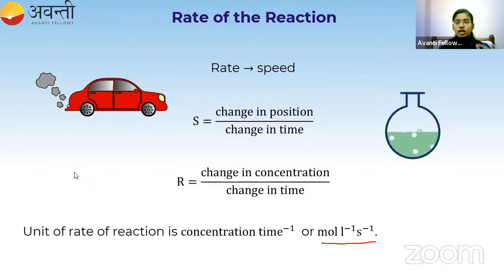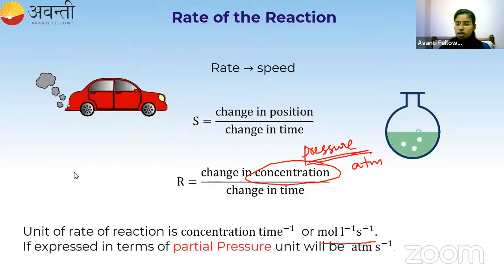Now, what is the unit of rate of the reaction in terms of partial pressure? Instead of concentration, if I have pressure, what will be the unit? For pressure, we have to use atm, atmospheric pressure. So instead of mole per liter, use atm. The unit will be atmospheric pressure per second. Got it? So these are the units for rate of the reaction in terms of concentration and in terms of pressure. These two are very important. Okay? Clear? Yes, very good, Jabrun. It is atmospheric pressure per second.